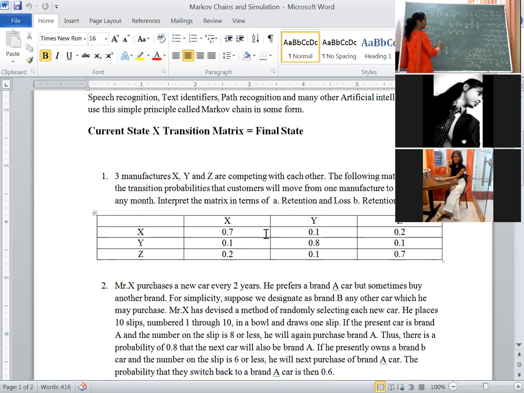SA value is how much? 6 by 19 plus SB value is how much? 5 by 19 plus SC value how much? 8 by 19. 6 plus 5, 11. 11 plus 8, 19. 19 by 19 is equal to 1. Satisfying equation 4, yes. If I got 1, that means 10 marks. If I am not getting the answer 1, somewhere I made a mistake while solving simultaneous equations. While solving simultaneous equations, you have to do the calculations again and again.